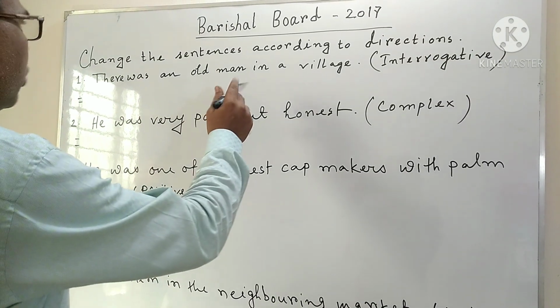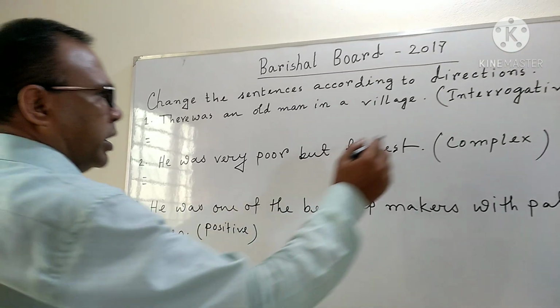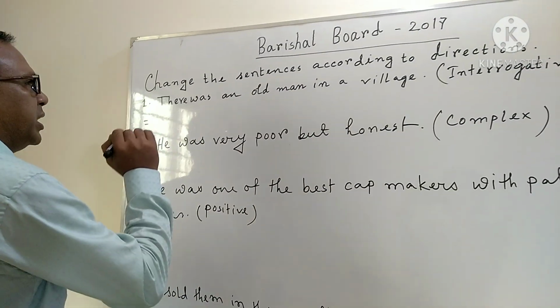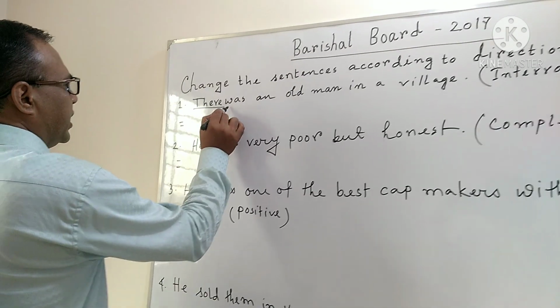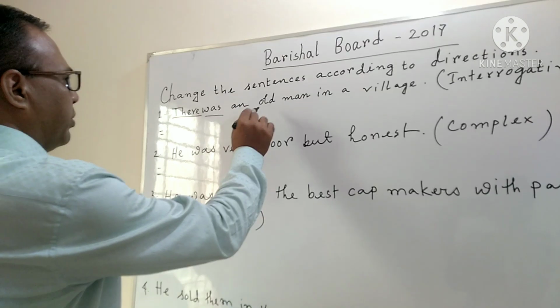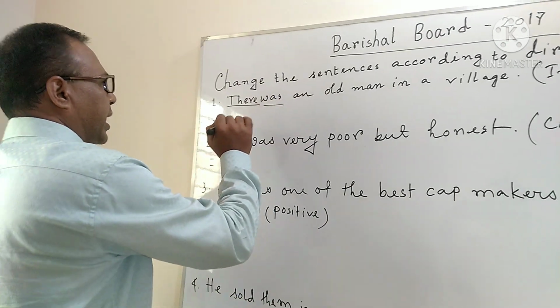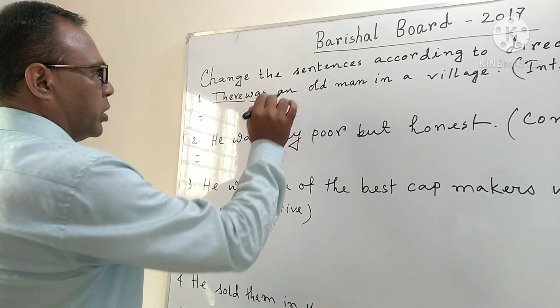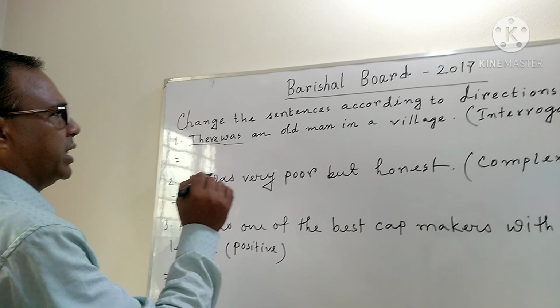There was an old man in a village. Interrogative. We have to turn it interrogative. My dear student, there is a subject and was is the verb. When you see an assertive sentence, you will look whether the sentence is affirmative or negative.